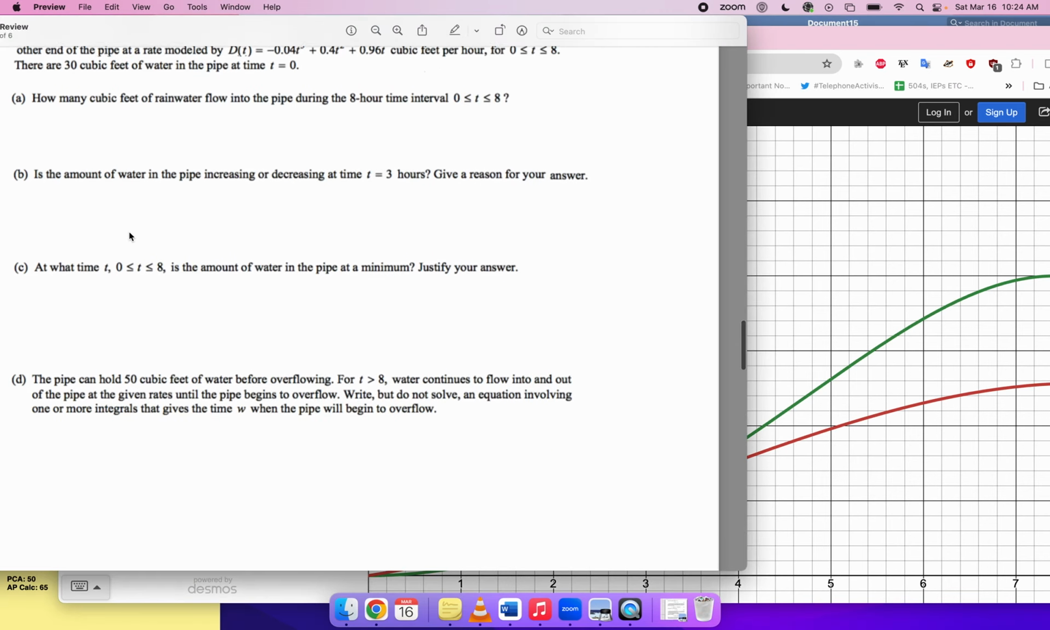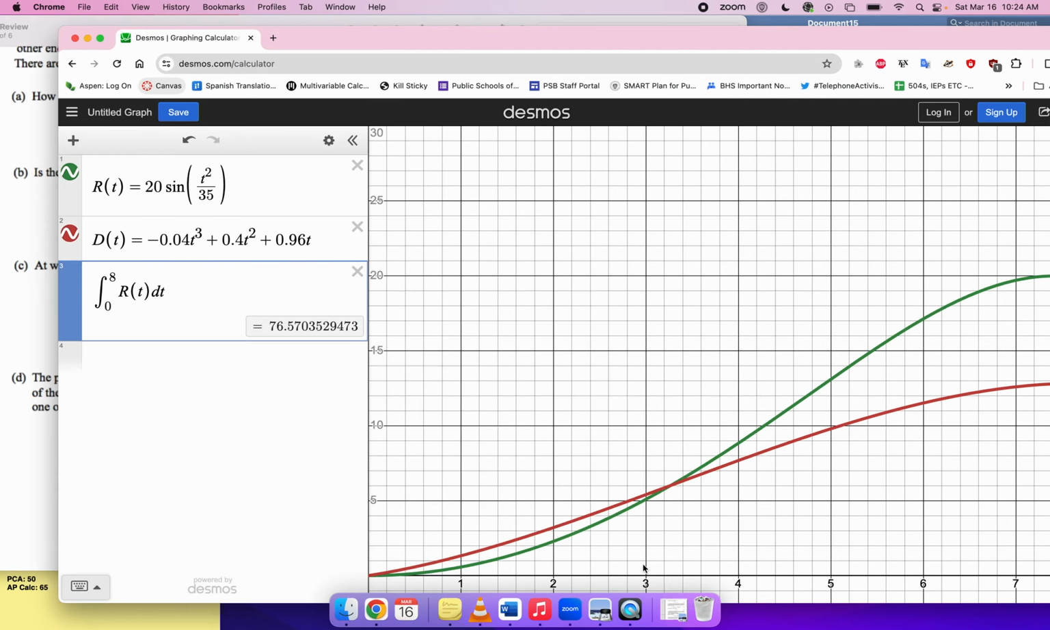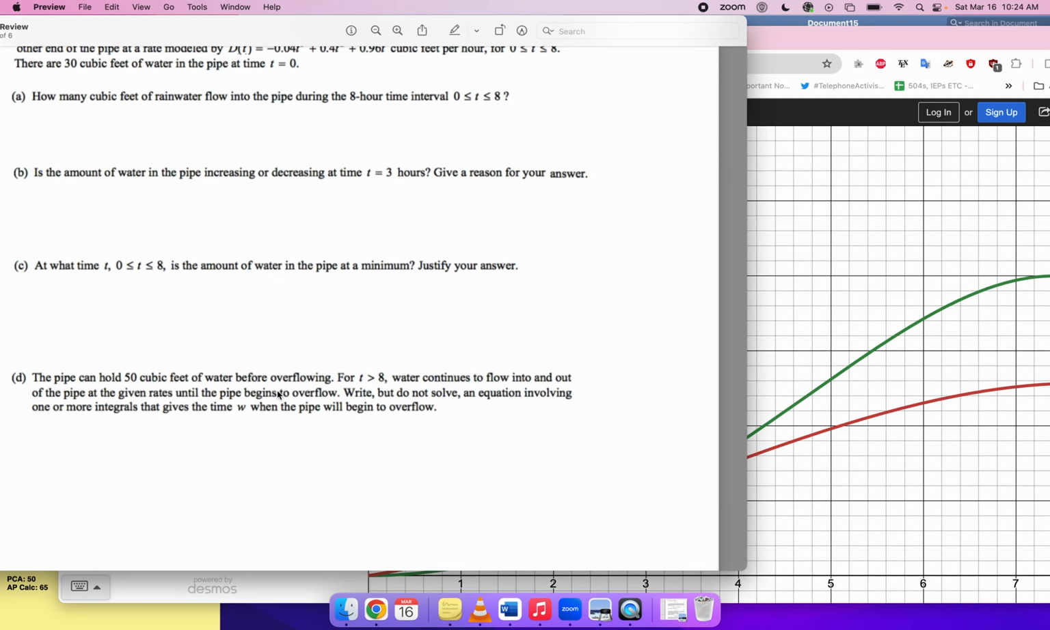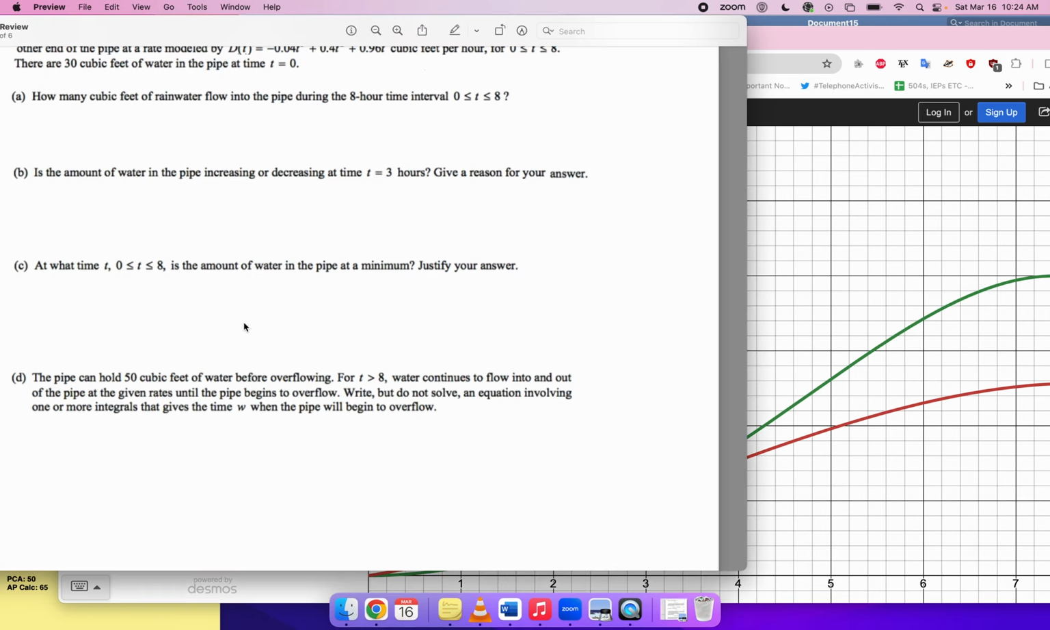Okay. Part B. Is the amount of water in the pipe increasing or decreasing at time t equals 3? Give a reason for your answer. Well, graphically, it looks like at t equals 3, the red graph is above the green graph, which means the rate out is greater than the rate in, which means that the overall amount of water is decreasing. Alternatively, you can do, as always, the rate in minus the rate out, at that moment in time. And you can see that this number is negative, which is telling you that overall it's decreasing.